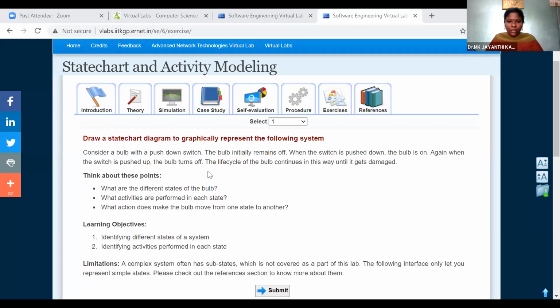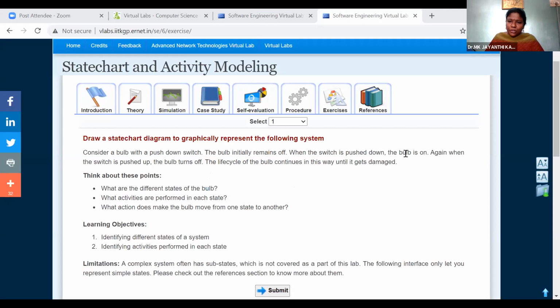Again, if you want to switch off the light, you push down the button, and then it comes to the off state. So this is a very simple state model of a bulb, the life cycle. We have a bulb and a push down switch, and the switch can take two states: push on and push down.